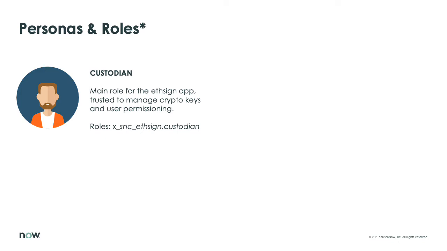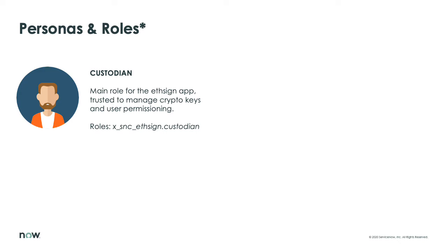The custodians are the trusted users within each organization/instance, and they are the only ones able to see the cryptographic keys stored in the application and manage the connection between platform users and blockchain accounts. We will see how a custodian can create a key pair on behalf of a user. A user could also create a key pair for himself, but only custodians have access to its signed tables.